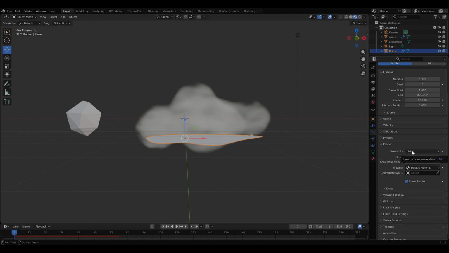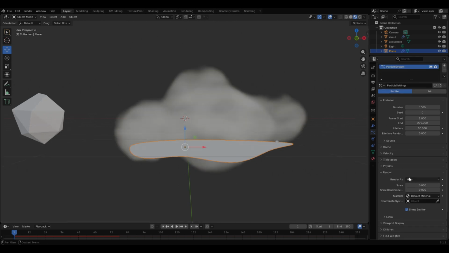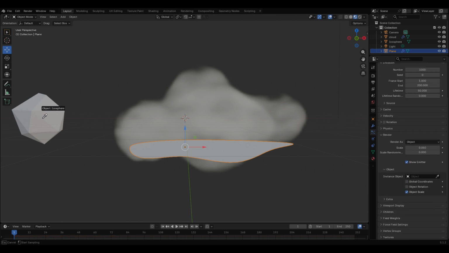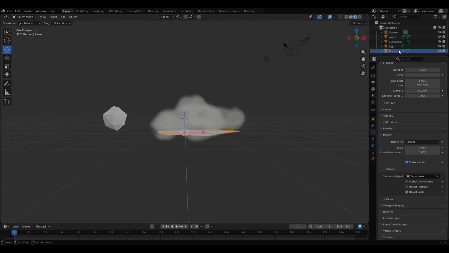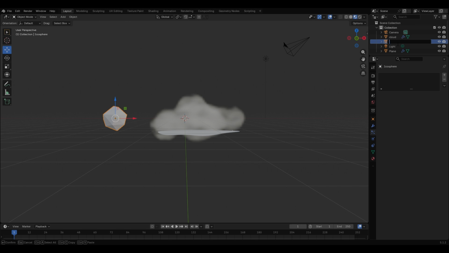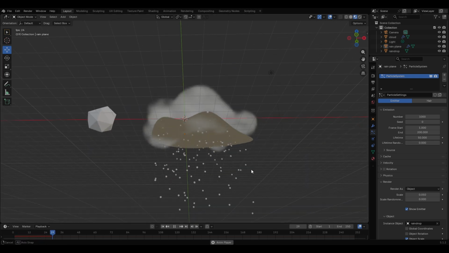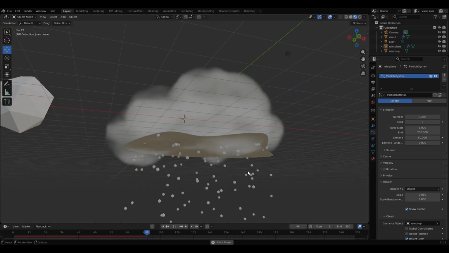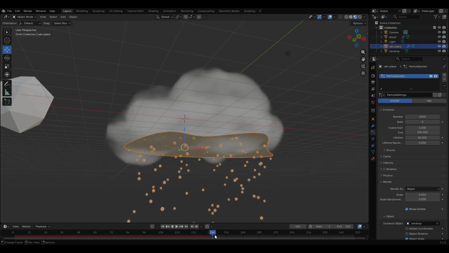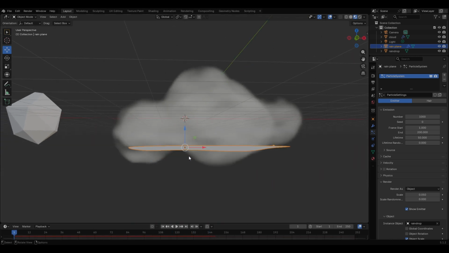So under render, in the particle settings on the plane, select at render as select object and select your icosphere as the object. Let's call our icosphere raindrop, and let's call the plane something like rain plane. And now you can see that the plane will spawn a lot of these icospheres. But obviously it doesn't look like rain yet.